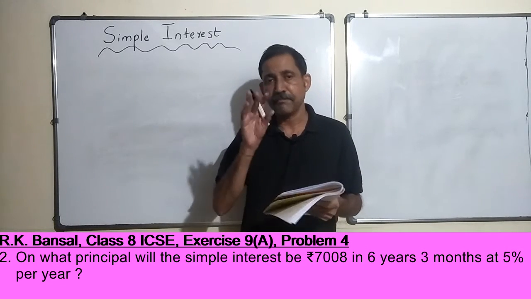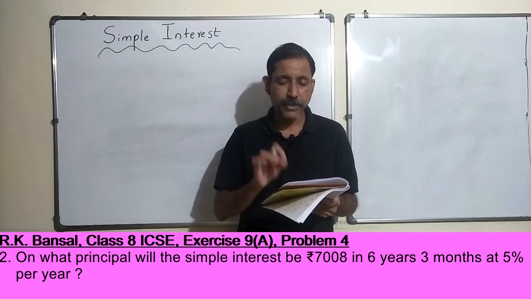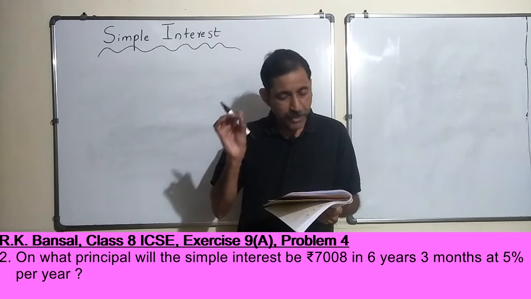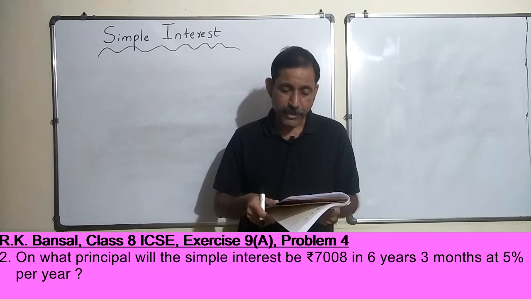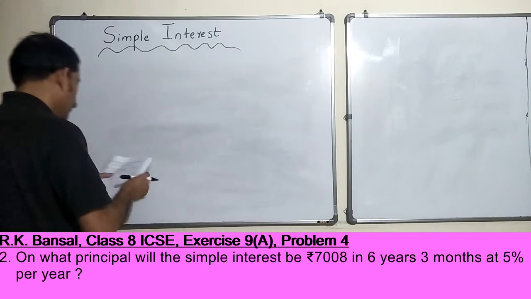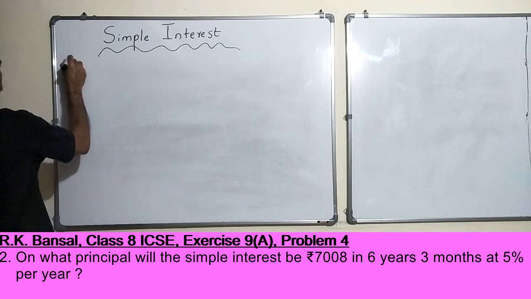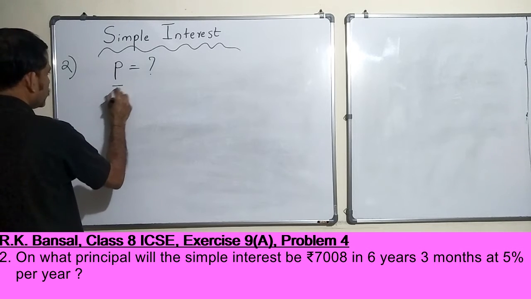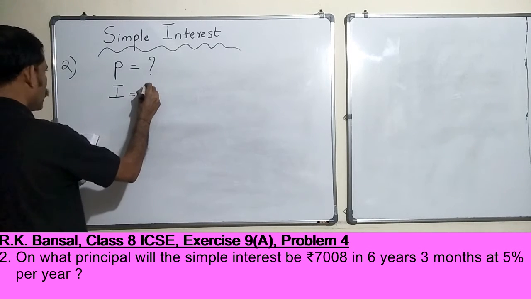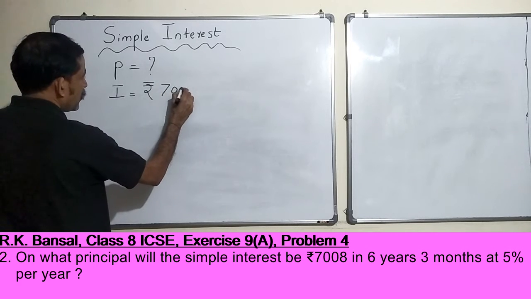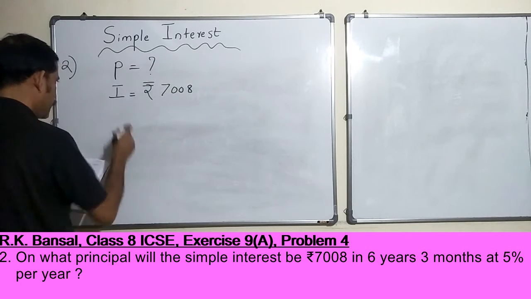Okay, so basically principal I don't know, but I know that the simple interest would be 7,008 rupees. Time period is 6 years and 3 months. Okay, and rate of interest is 5%. So let's write down what we know. Okay, so second problem, P I don't know. Okay, interest is rupees 7,008. Always write down what you know first, right? It will help you think.